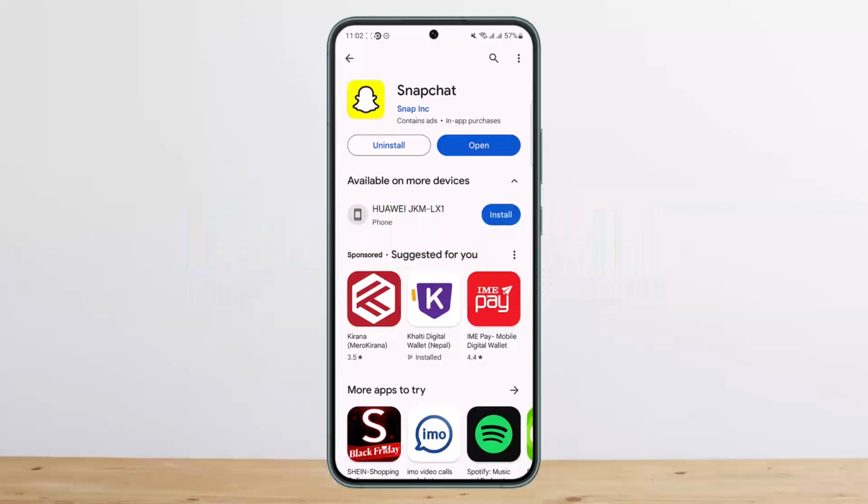This is Bipin Masnet, and today I'll guide you and explain how and if you can see who has shared your story on Snapchat.